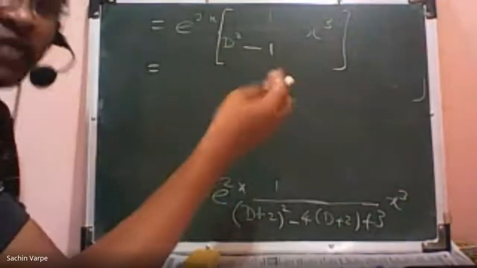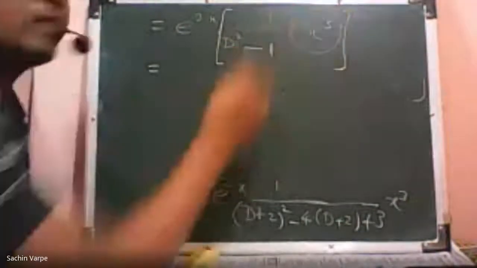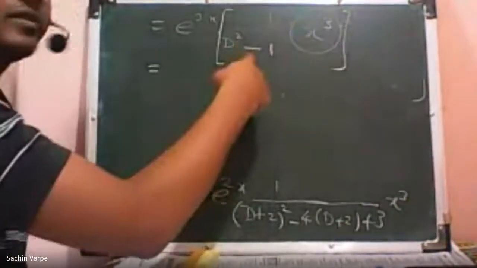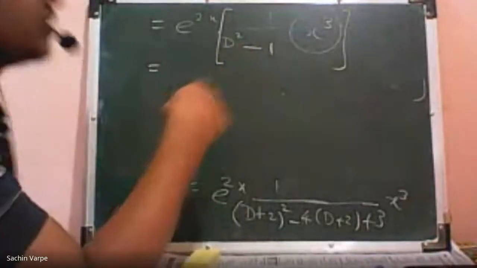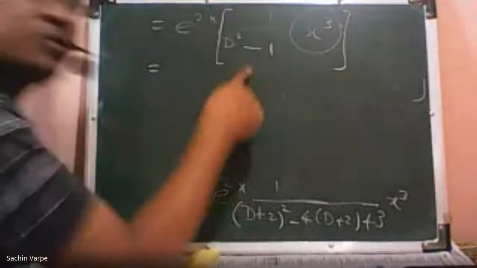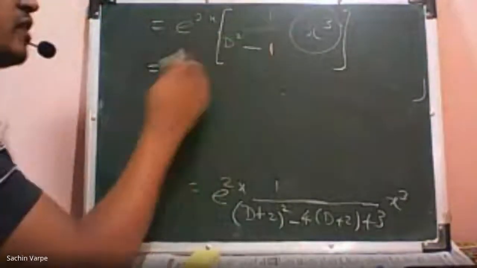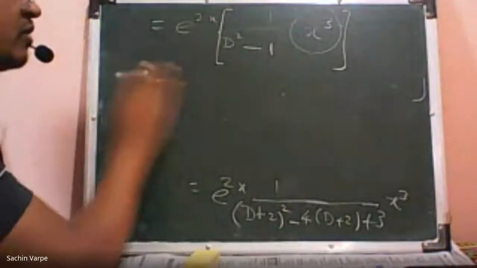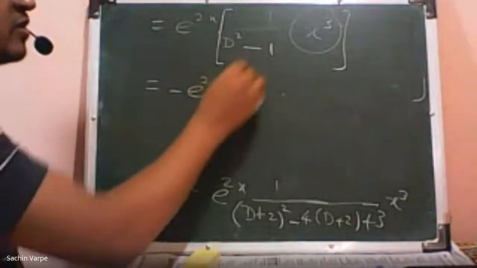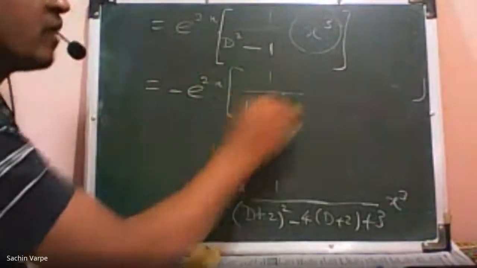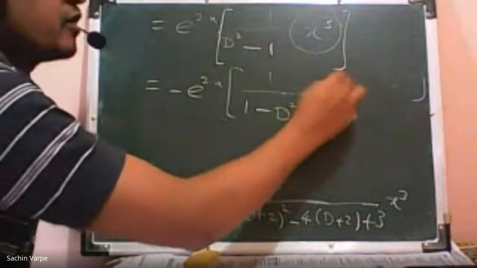For a polynomial function, we are expanding this, isn't it? But for the expansion, we need this in the form 1 upon 1 plus p or 1 upon 1 minus p. So for that, we have to take minus 1 common. So that will be minus e raised to 2x into 1 upon 1 minus D square operated on x cube.